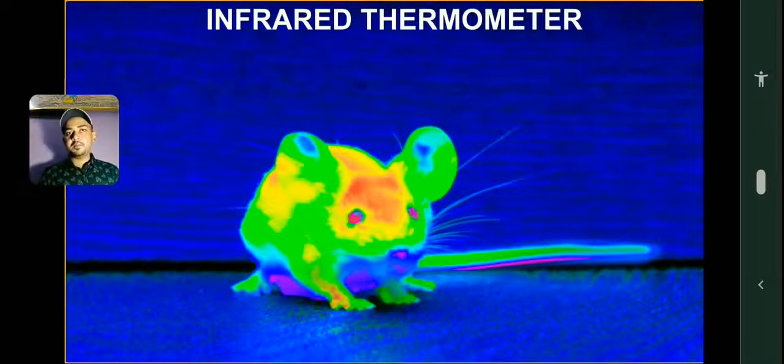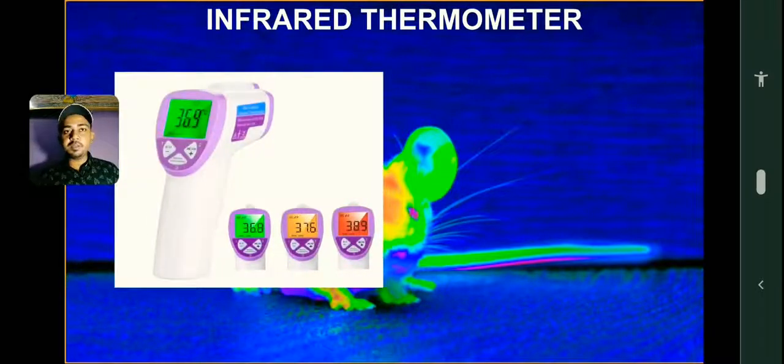infrared thermometer. How does it look? It comes in a variety of colors, because many of us like color options in everything, so we also get a lot of color options here. This is an infrared camera, my dear students. Why am I telling you this? This is not in the syllabus, this is not in the books, but this is really being used in real life. Wherever you go, you will see these types of thermometers.